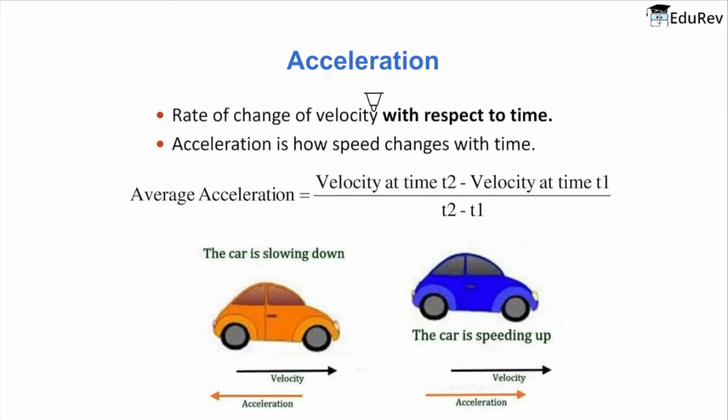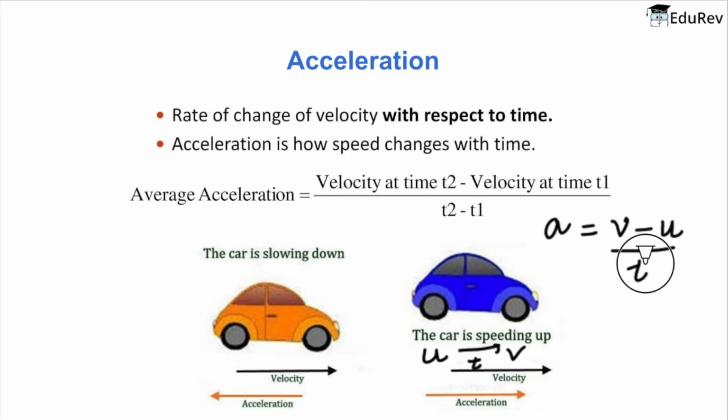And we now head on to our next topic, which is acceleration. So by definition, acceleration is the change of velocity with respect to time. So if a car changes its velocity, that means it speeds up from velocity u to velocity v in time t. Then we say the car has an acceleration a, that is the final velocity minus the initial velocity, which gives us the change in the velocity, divided by the total time in which the change occurs.